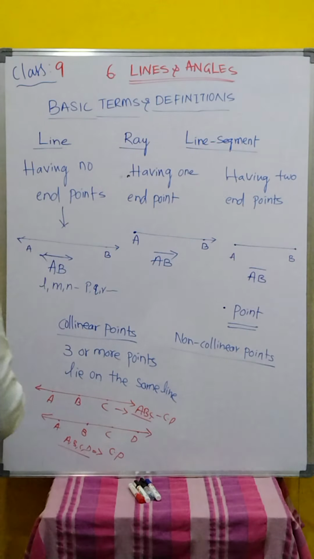Clear, children? Now we'll go for non-collinear points. What are non-collinear points? Three or more points that do not lie on the same line.